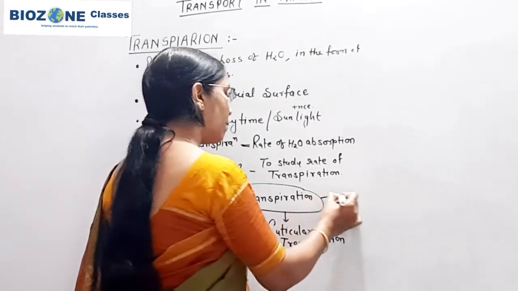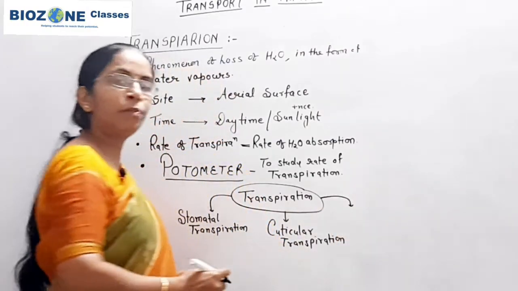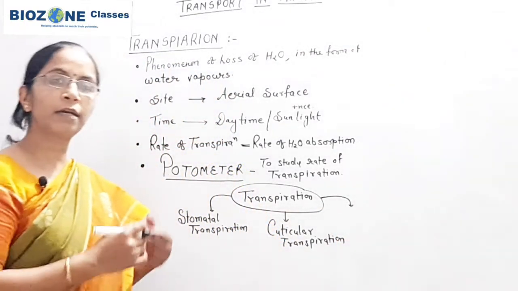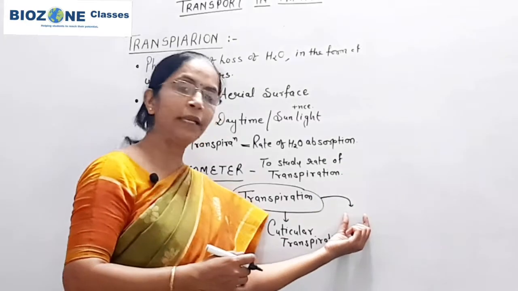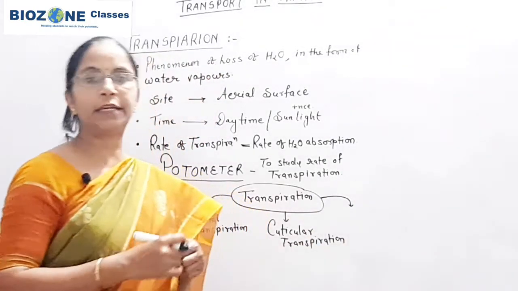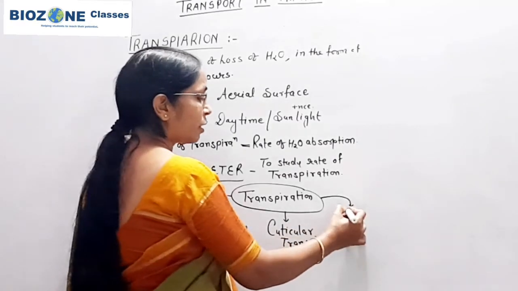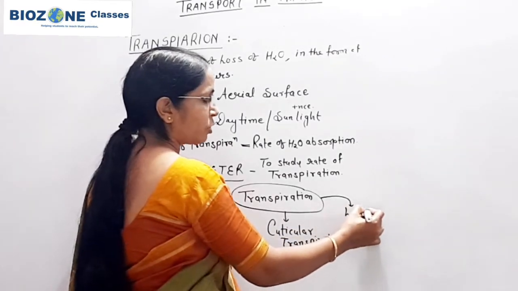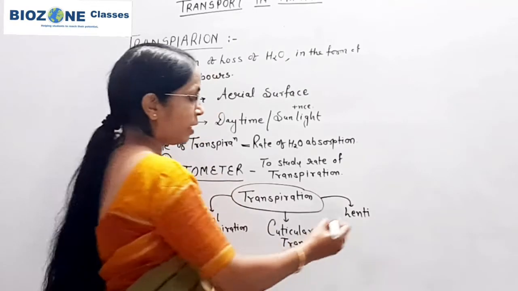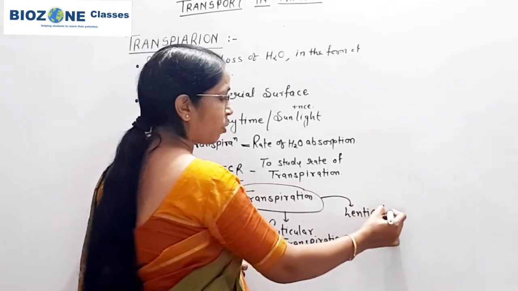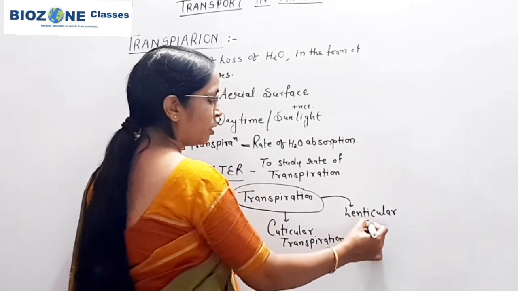The third type of transpiration mainly takes place in woody trees or woody plants. Here the third type takes place through lenticels, and therefore it is called lenticular transpiration.